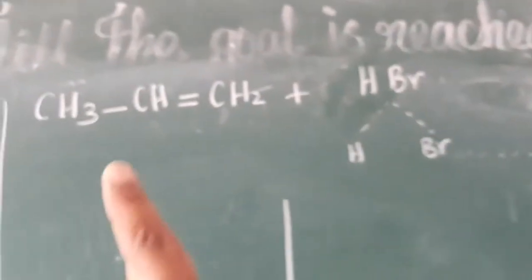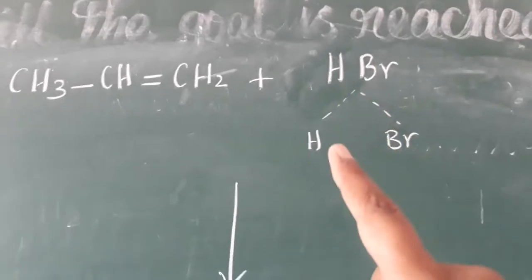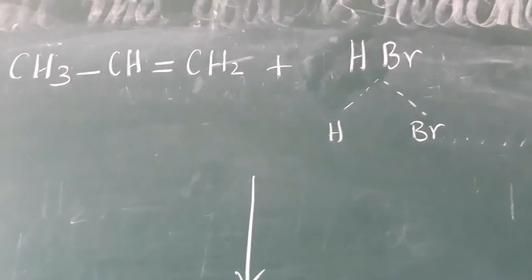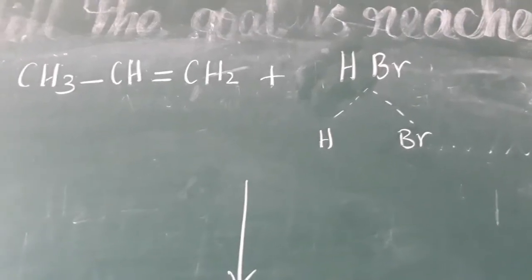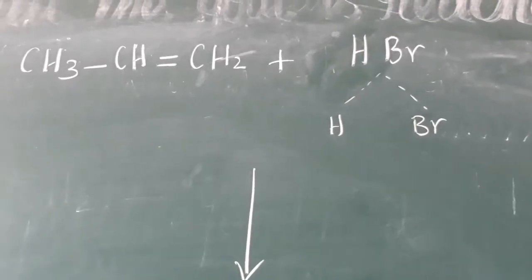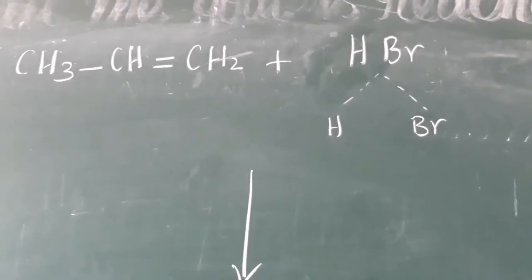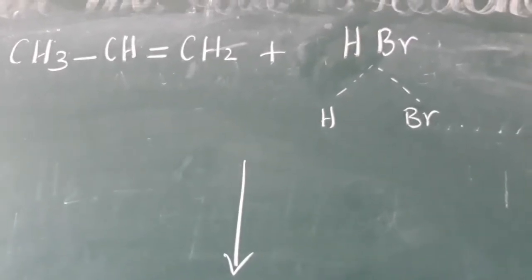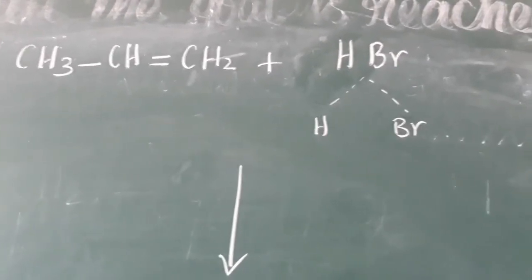The next one, this one is propene and HBr is added. The H preferentially goes to... now we don't know about the Markovnikov rule, just erase the Markovnikov rule. Now only we are going to study how the Markovnikov rule is formed. After the mechanism only you come to know that Markovnikov rule.